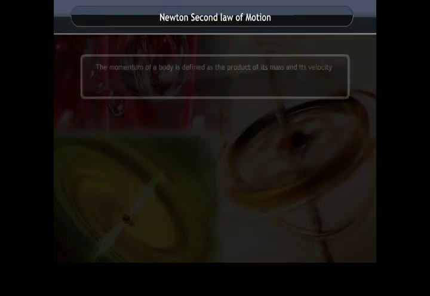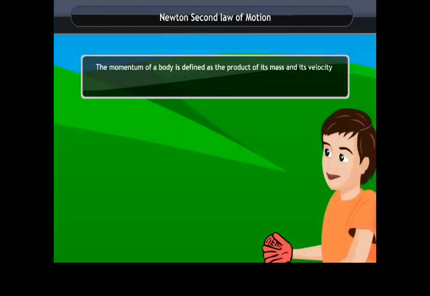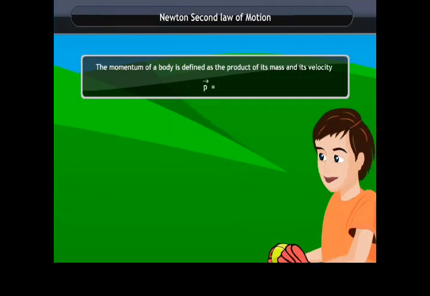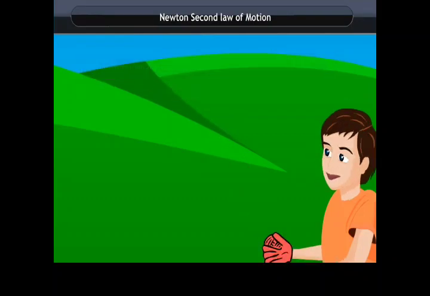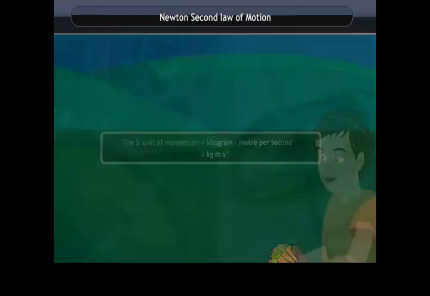Newton's second law of motion. Before going to discuss the second law of Newton, first let us know about momentum. The momentum of a body is defined as the product of its mass and its velocity. That is, P is equal to mv. Momentum is a vector quantity. The direction of the momentum vector is the same as the direction of the velocity vector. The SI unit of momentum is kilogram meter per second.